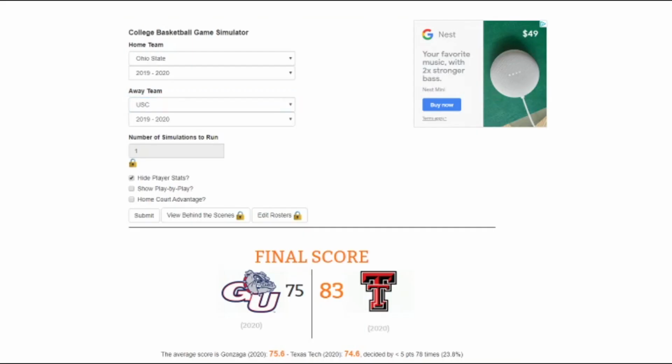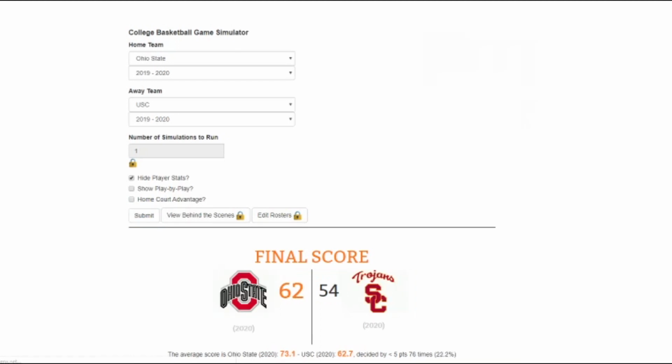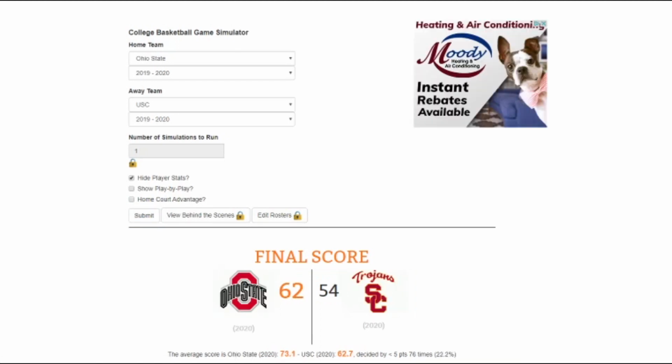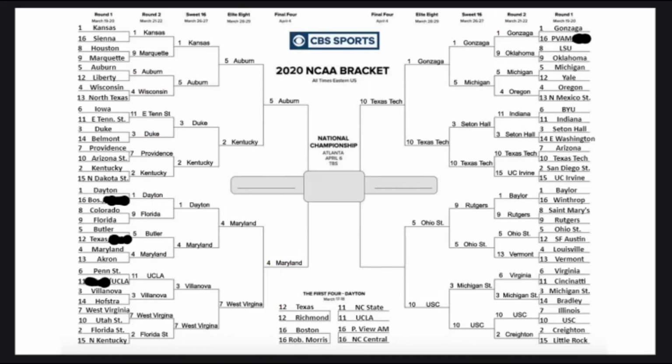And I just realized we could have a 10 versus 10 matchup in the Final Four. If USC pulls this out, I'm going to go USC. They proved me wrong all tournament, so we're going to stick with them. If they pull this out, we'll have a 10 seed in the national championship. So here we go. And USC's hot streak comes to an end. Ohio State is too strong for them. Ohio State will be facing Texas Tech with a trip to the national championship at stake.